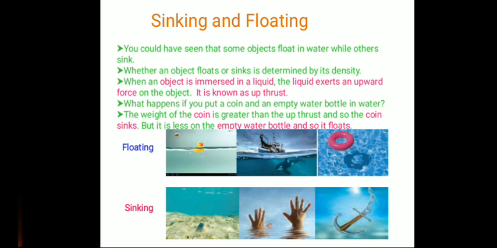But it is less for the empty water bottle, and so it floats. And do you know, a fish can control the upthrust on its body, so it can float and go beneath the surface of the water.